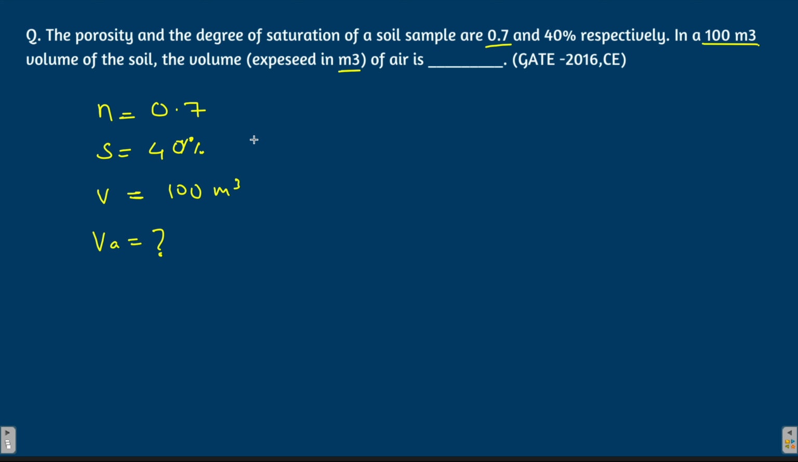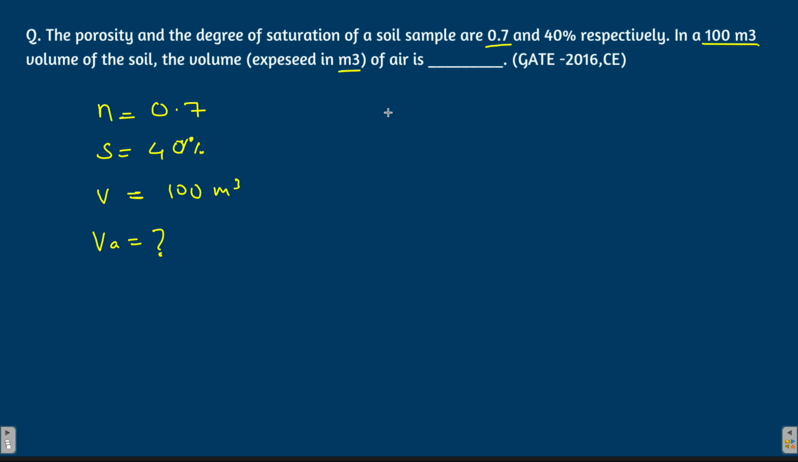Okay, let's try to solve this. Now you have to know about the definitions, the formula for porosity, the formula for degree of saturation. And now if you don't know, I would request you to again go through my playlist on soil mechanics concepts. These concepts I have explained in very small videos of 2 minutes, 3 minutes. Okay, so it's very easy.